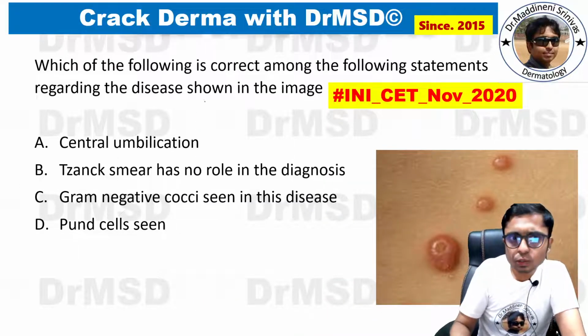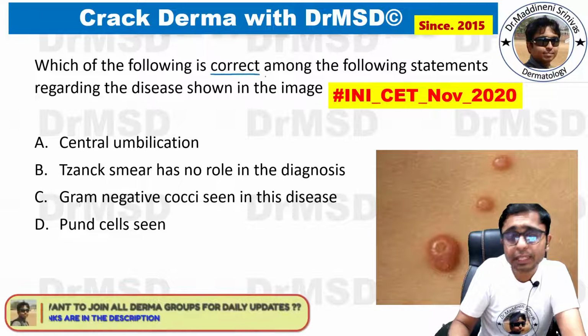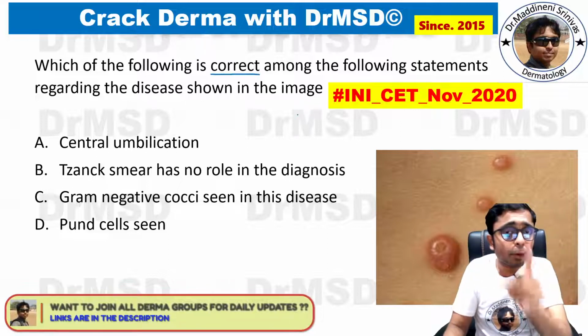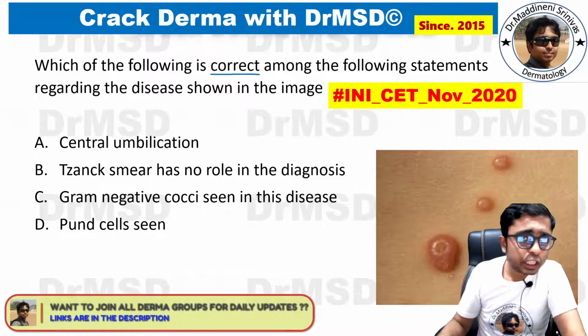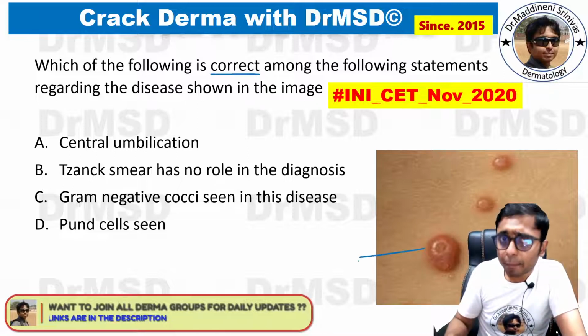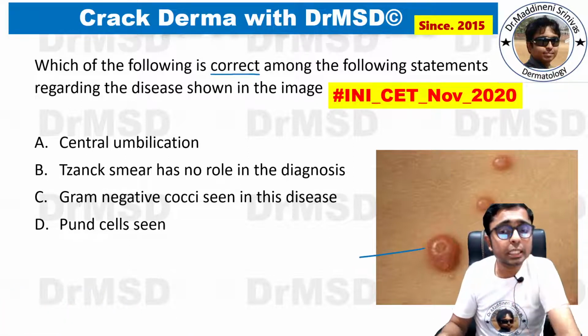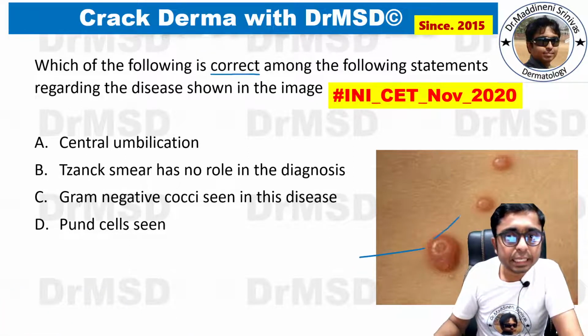So this is the next question. Which of the following is correct among the following statements regarding the disease shown in the image? You need to identify the correct statement about this condition. In the image, you are able to see some pearly white papules having a central umbilication, and not only that, if you observe carefully, the lesions are present in a linear fashion.